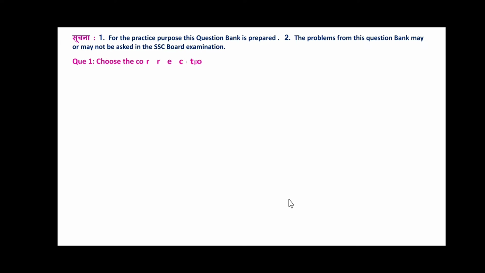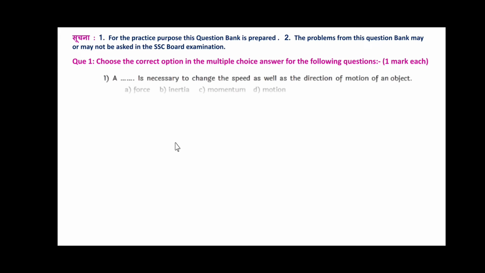Friends, for practice purposes, this question bank is prepared. So, the problems from this question bank may or may not be asked in the SSC board examination. Choose the correct option in the multiple choice answers for the following questions, 1 mark for each. This question bank is prepared from the board. So, we'll continue with that.